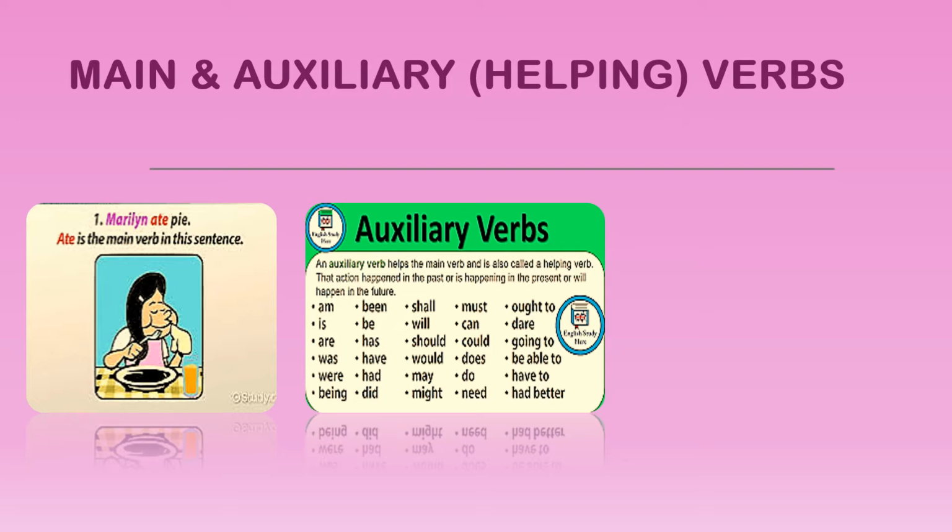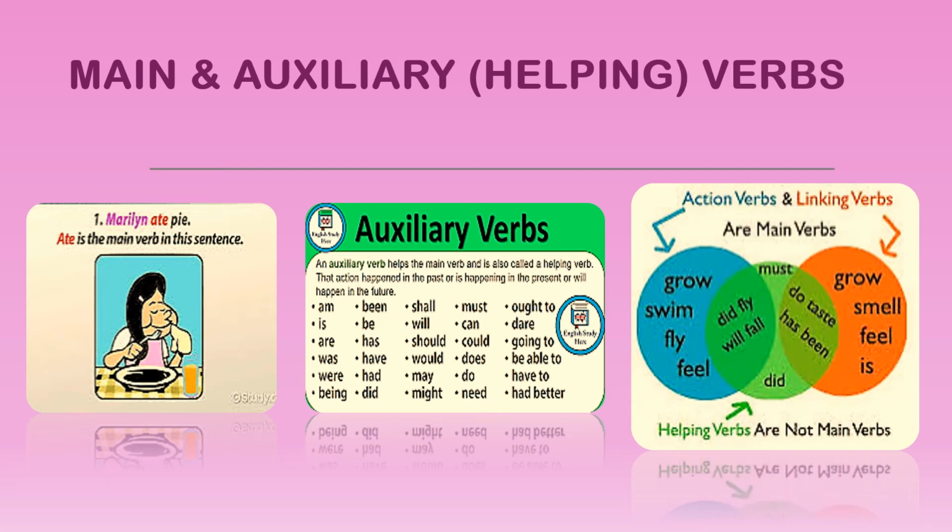In the first picture, you only see ate, a single main verb. But all these auxiliary verbs in the second picture can be used to help the main verb in the sentence. Now, in the third picture, there are main verbs like grow, swim, fly, feel, smell, and helping words like did fly, will fall, has been, do taste.